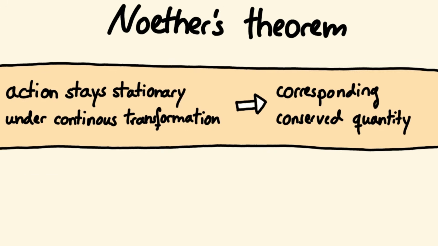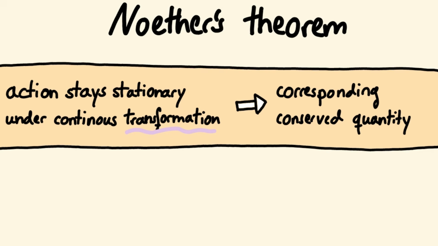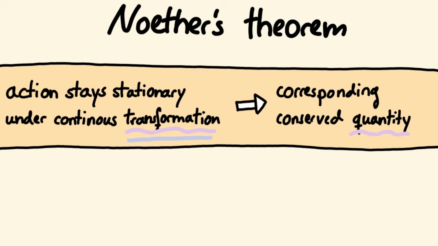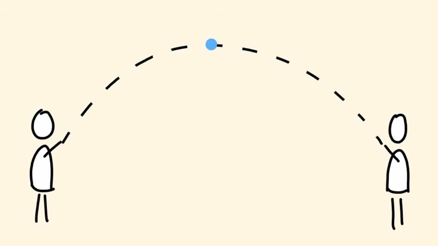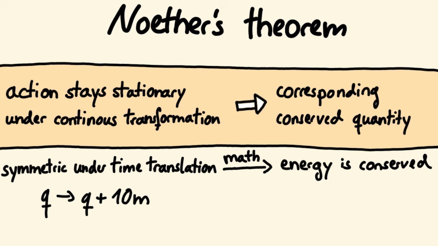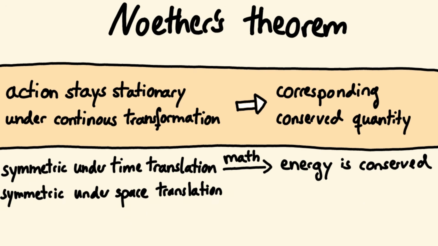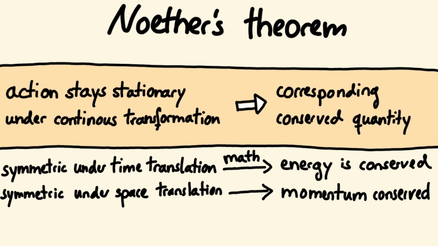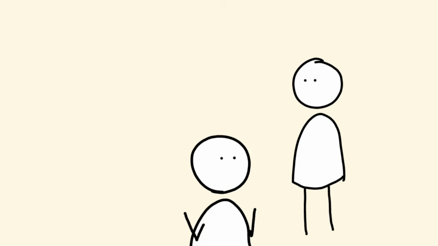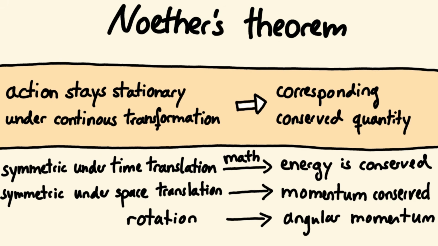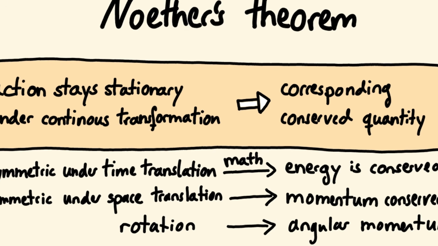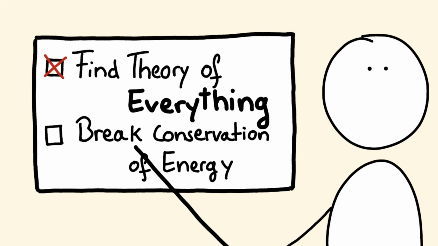And Noether's theorem has way more to it. There are more transformations that leave the action minimal, and thus give us a conserved quantity. No matter if I throw a ball from here or 10 meters to the right, it still flies a parabola. This shift in space, or space translation, tells us that momentum must be conserved. And if the action does not change under angular rotations of the system, we know that angular momentum is conserved. That's Noether's theorem. Let's use it to break conservation of energy.